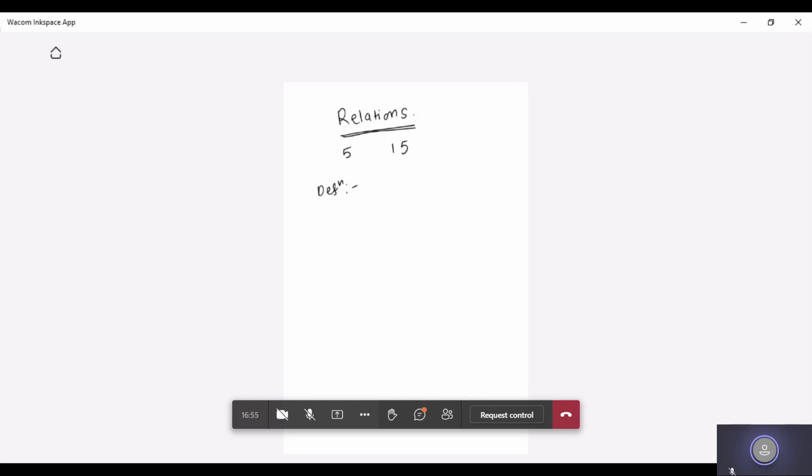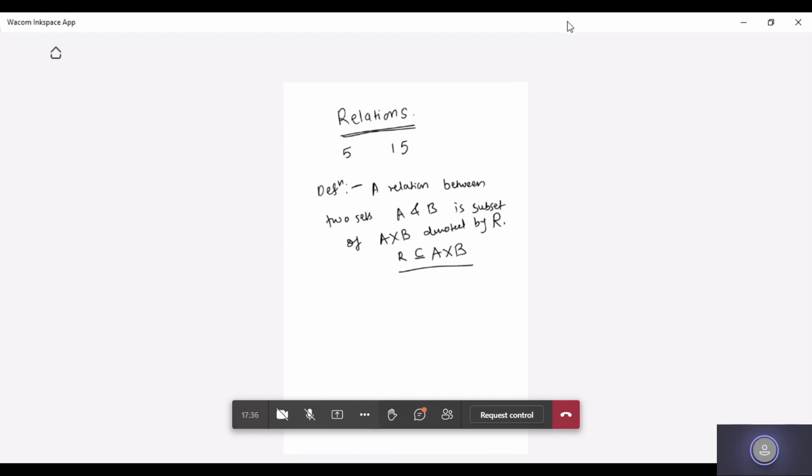So the definition is: a relation between two sets A and B is a subset of A cross B, and it is denoted by R. I'll write it and you will come to know what it is. Definition: a relation between two sets A and B is a subset of A cross B and denoted by capital R. So R will always be a subset of A cross B, that you need to remember.